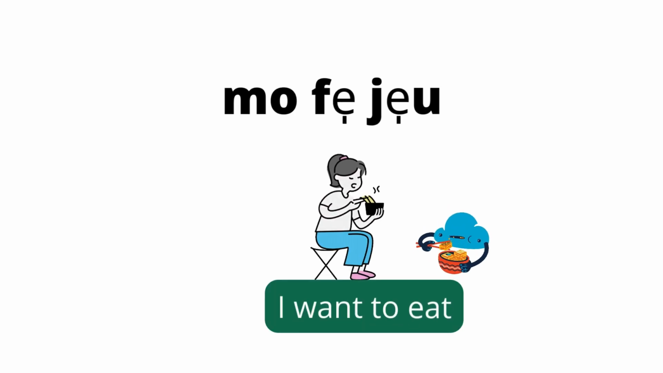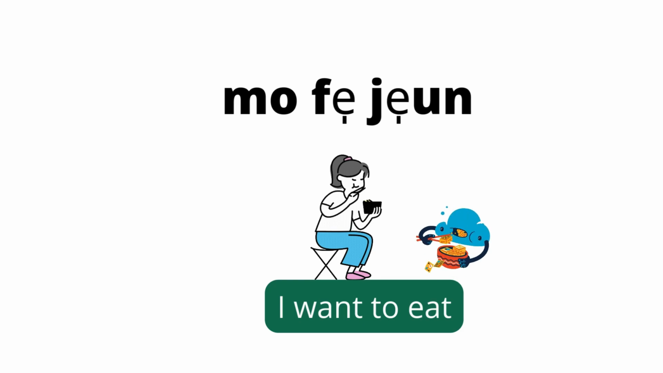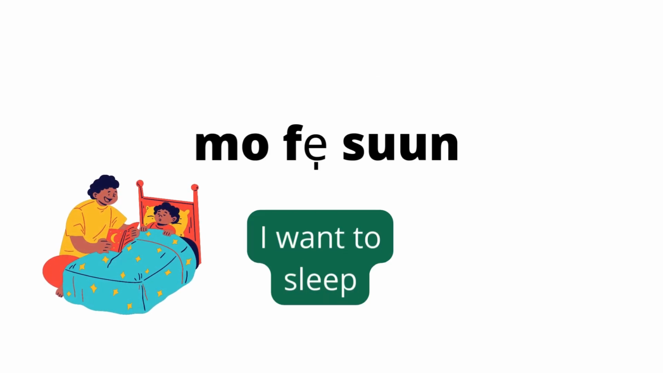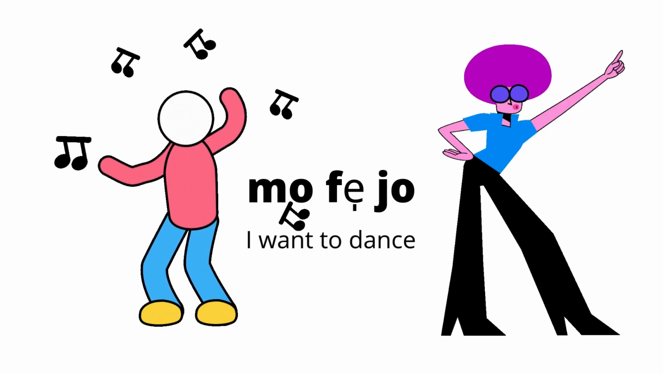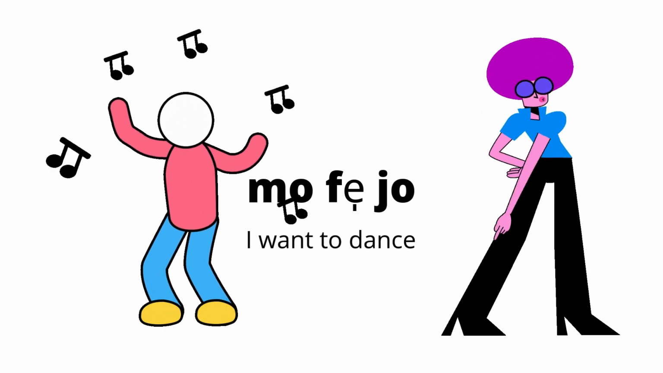All right, let's start with mo fe. Mo means I. Mo fe means I want. Mo fe jeun means I want to eat. Jeun is eat. Mo fe sun, I want to sleep. What about if you want to dance? How do you say it? Mo fe jo, I want to dance.